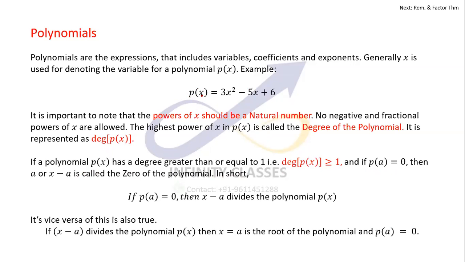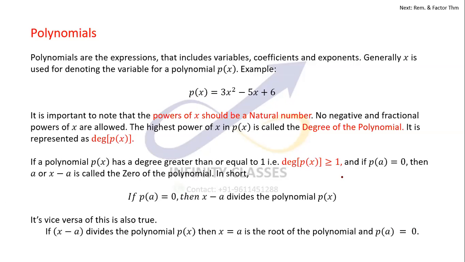P of Sachin means 3 times Sachin square minus 5 times Sachin plus 6. It's as simple as that. Whatever the variable name is, that would be replaced. So P of 2 would be 3 times 2 square minus 5 times 2 plus 6. P of minus 2 would be 3 times minus 2 whole square minus 5 into minus 2 plus 6.